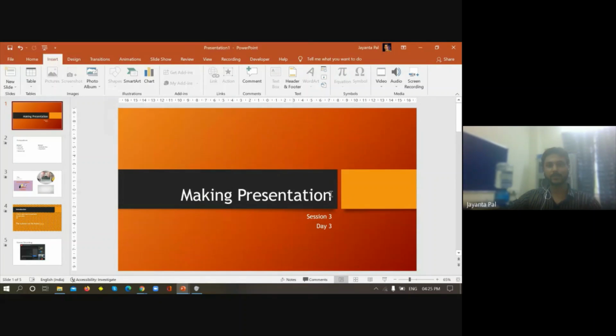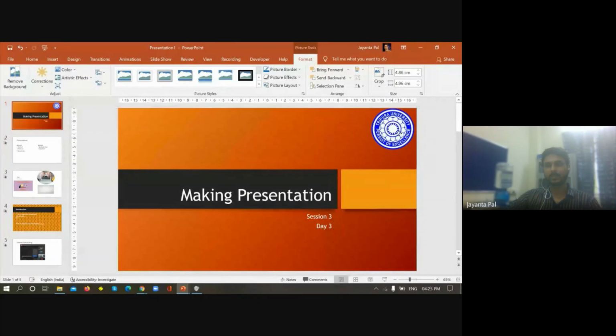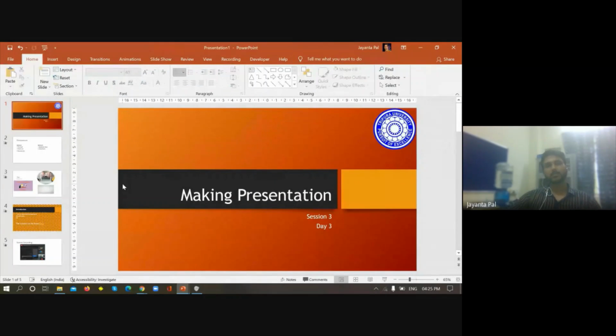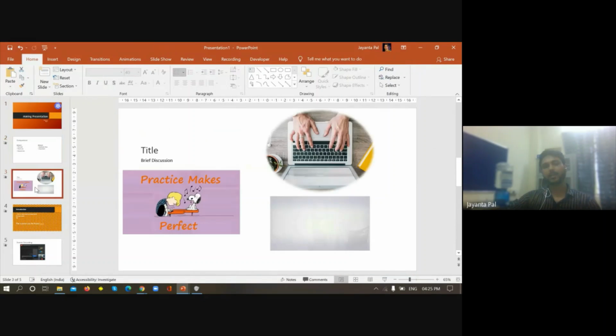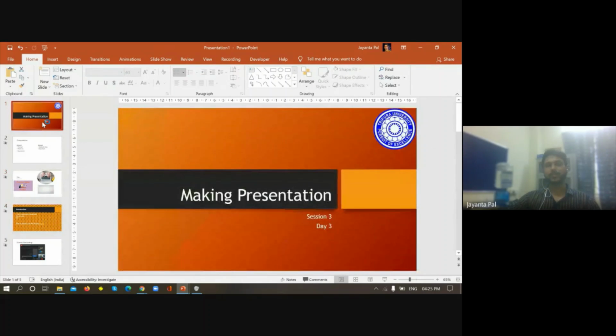See, this is the Tripura University logo. I have pasted it over here. Now, will it serve the purpose? No, because when we insert the image, it will be inserted in this particular slide only. None of the other slides will have this image, but I want to edit in a single slide so that it will appear in all the slides. That is called the slide master.